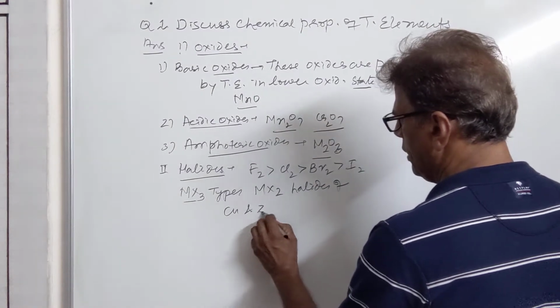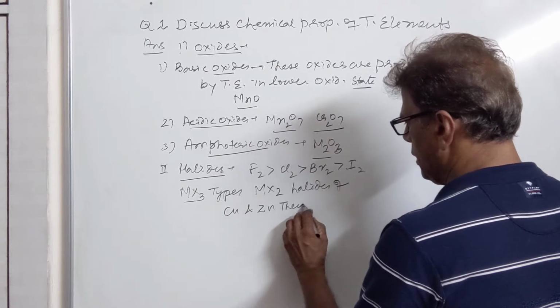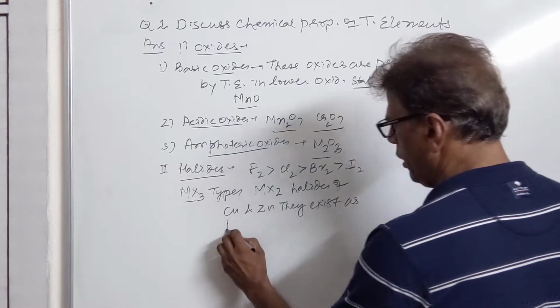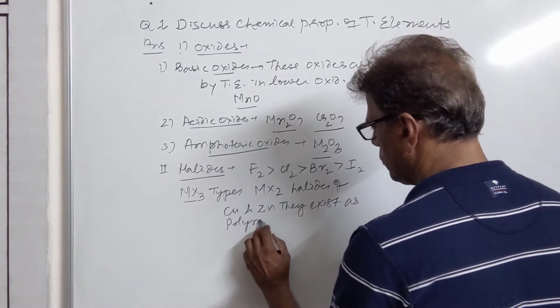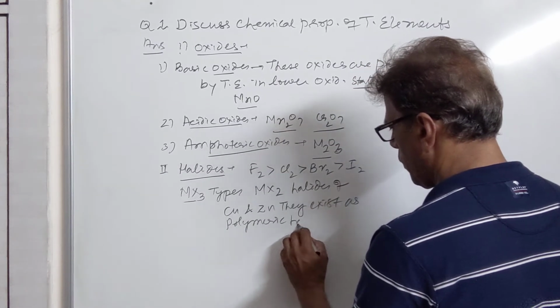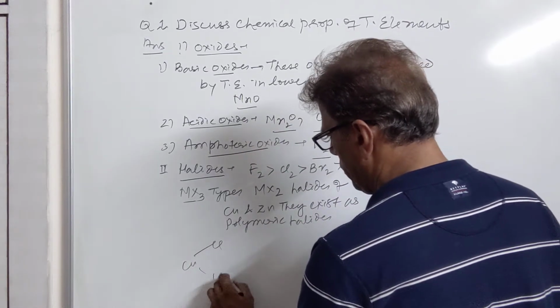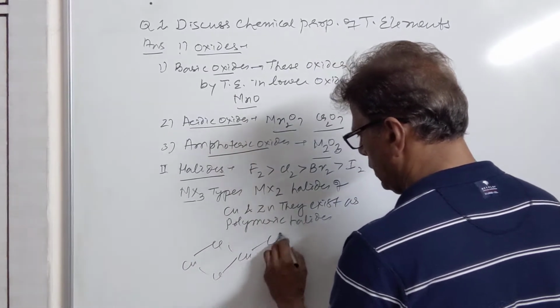The halides of copper and zinc exist as polymeric halides. They form different chains, held together by weak van der Waals forces, just like this.